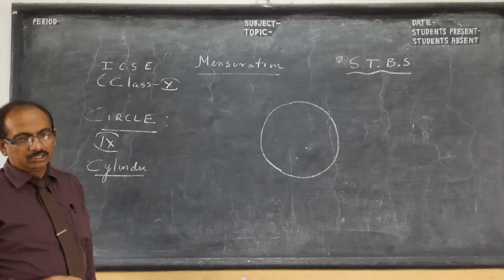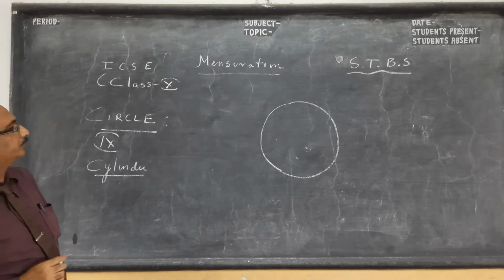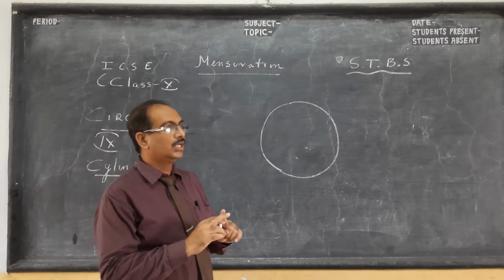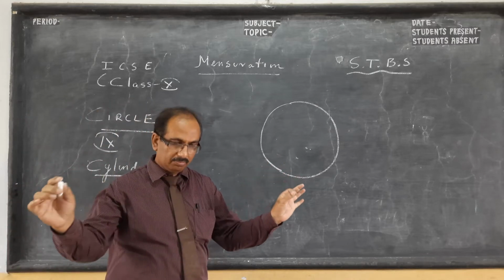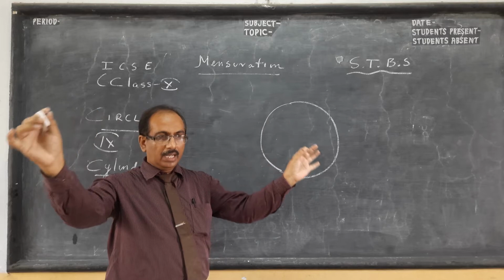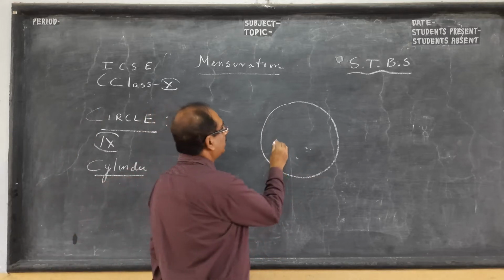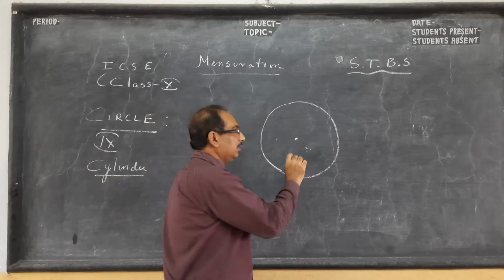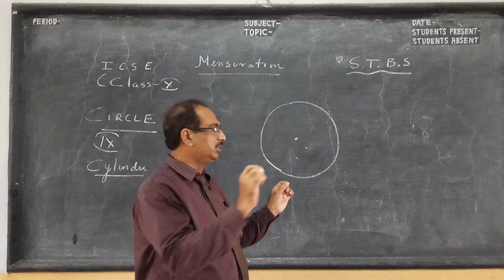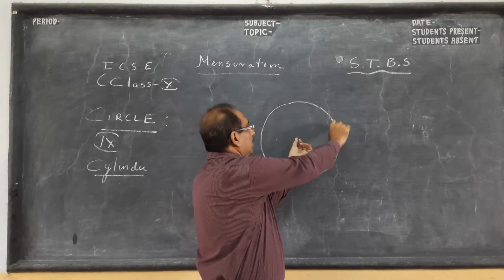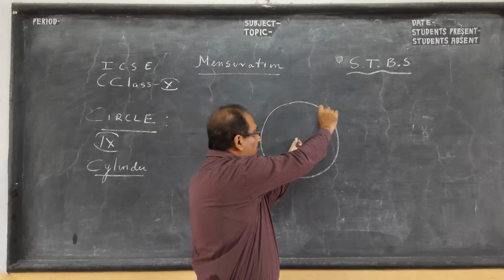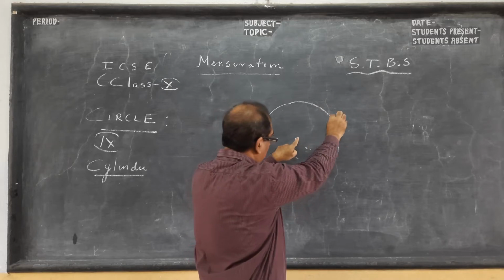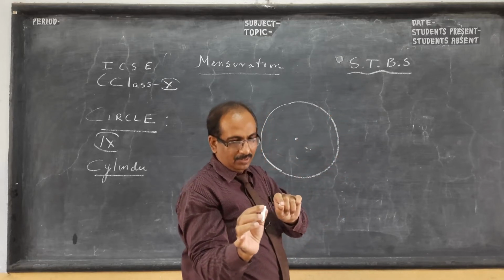Let me recapitulate circle. Now, you take a rope and draw a circle, and you take another rope. Circle, if you see, the locus chapter is not in the syllabus. It is the locus of all the points if you move a moving point fixed at one end. Suppose you take a thread.